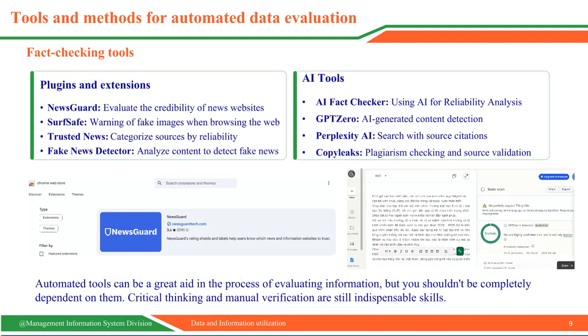Other supporting tools. The NewsGuard plugin helps evaluate the credibility of news websites. GPTZero detects content generated by AI. Note, these tools are only supportive. Critical thinking is still essential. Example. AI can detect machine-generated text, but it may still make mistakes when encountering new data.